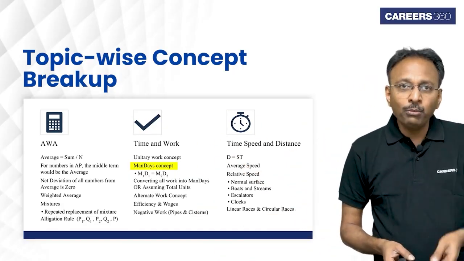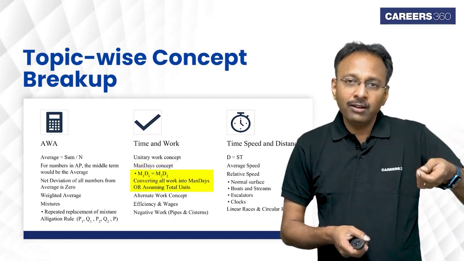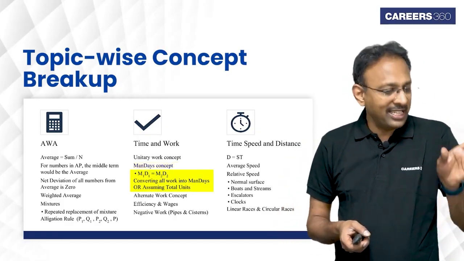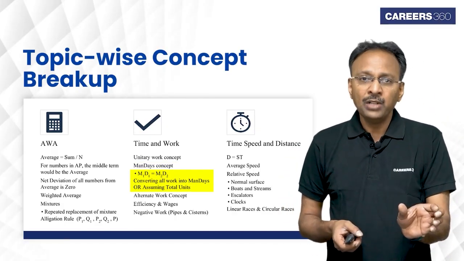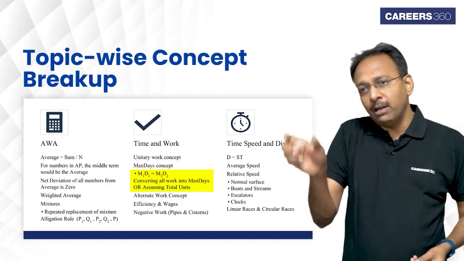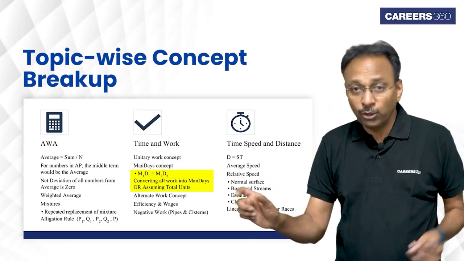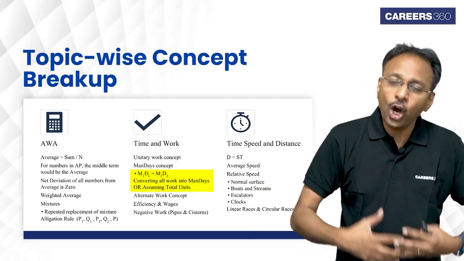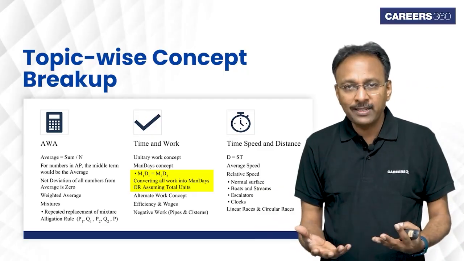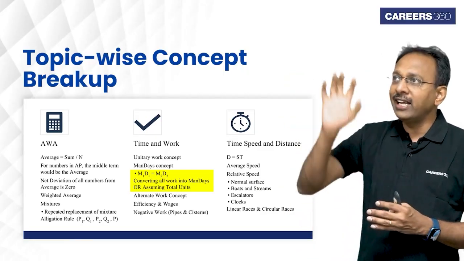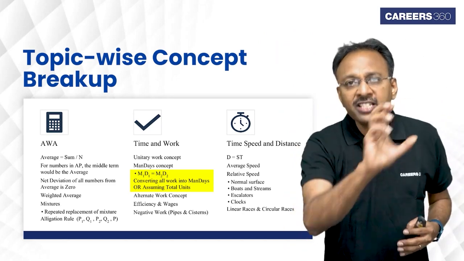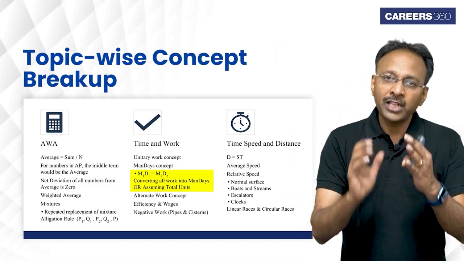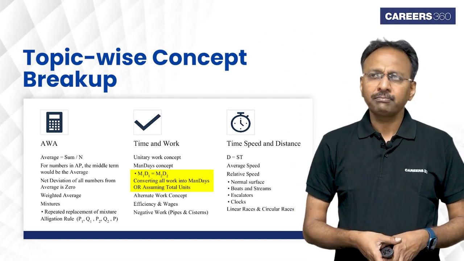So a simple formula: the number of men working for some number of days is M1 into D1. That is man days. Some other number of men doing the same work in some other number of days, M2, D2, same work. These have to be equal. So converting all the work into man days, so that you assume there is a total units of work, is the fastest way of doing time and work problems.